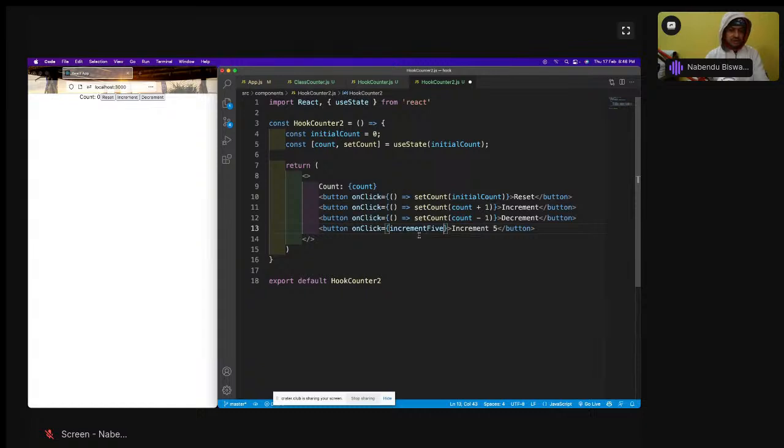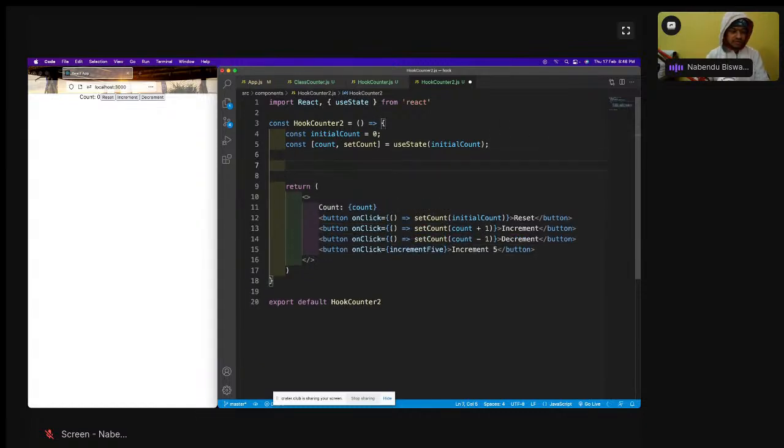So this increment5 is calling this function. Save it, and we don't have any issue of this binding and all here, because we don't have the issue of this itself.